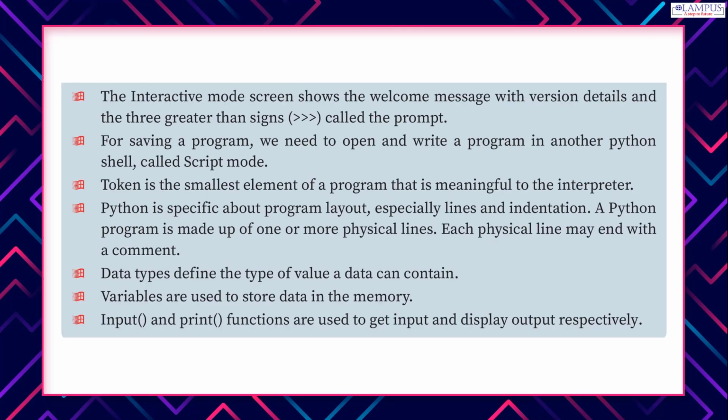The interactive mode screen shows the welcome message with version details and the 3 greater than signs, called the prompt. For saving a program, we need to open and write a program in another Python shell, called script mode. Token is the smallest element of a program that is meaningful to the interpreter. Python is specific about program layout, especially lines and indentation. A Python program is made up of 1 or more physical lines. Each physical line may end with a comment.